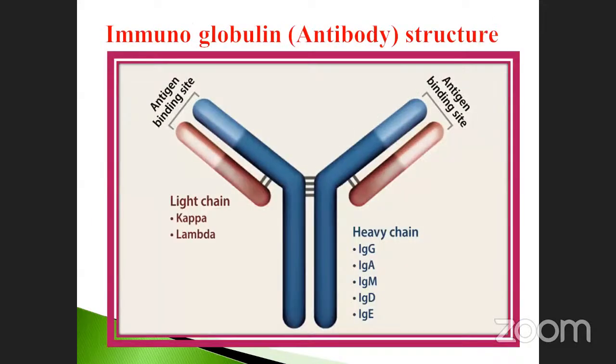See here, this is the structure. The normal immunoglobulin, otherwise called antibody, looks like the letter Y in shape. Once again, Y-shaped. How is this structure maintained? Will anybody tell me how they maintain their Y-shaped structure?